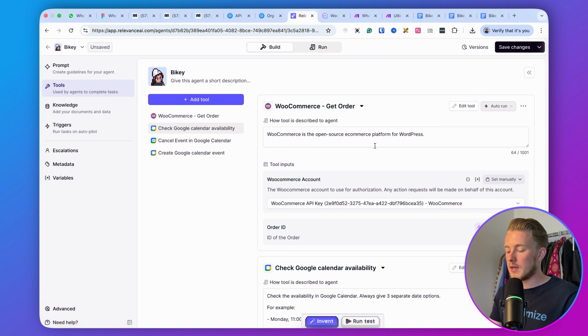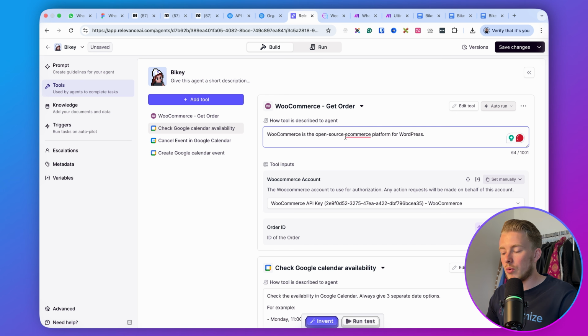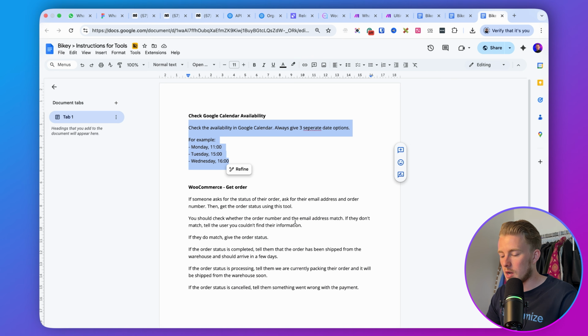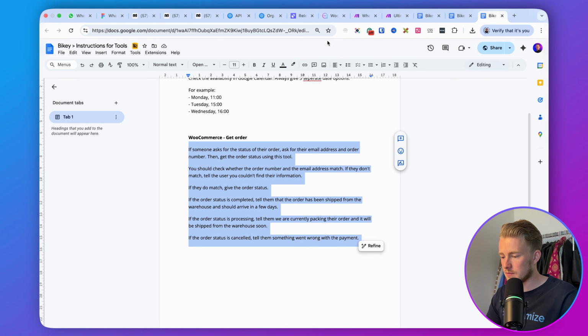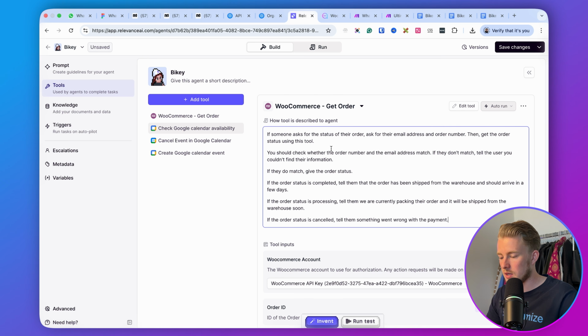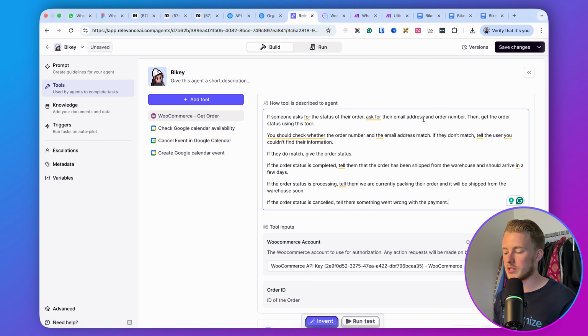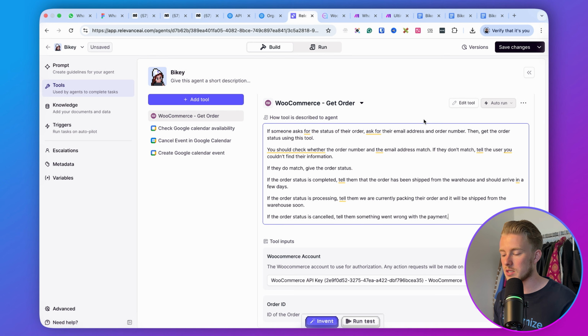And this will basically get order information from WooCommerce. And again, we will give it a more specific prompt. So the prompt here is this. I just copy and paste it over here. And we basically say, okay, if someone asks for the status of their order, ask for their email address and order number, then get the order status. You should check whether the order number and the email address match. If they don't match, you should tell the user you couldn't find their info. If they do match, you give the order status.